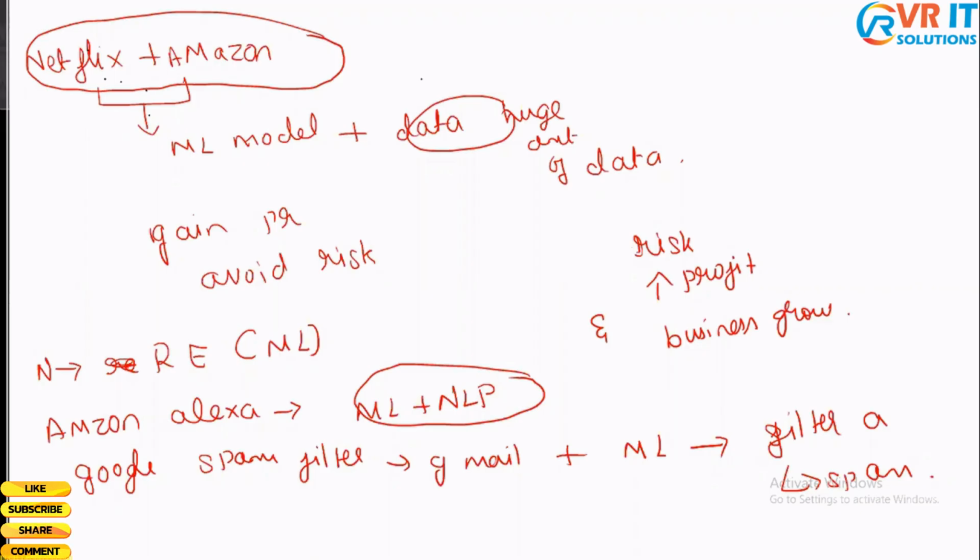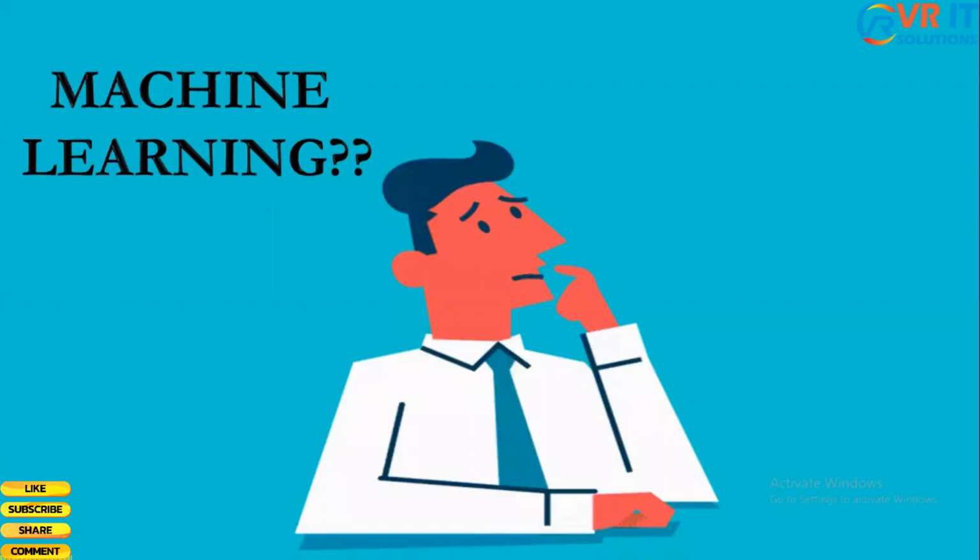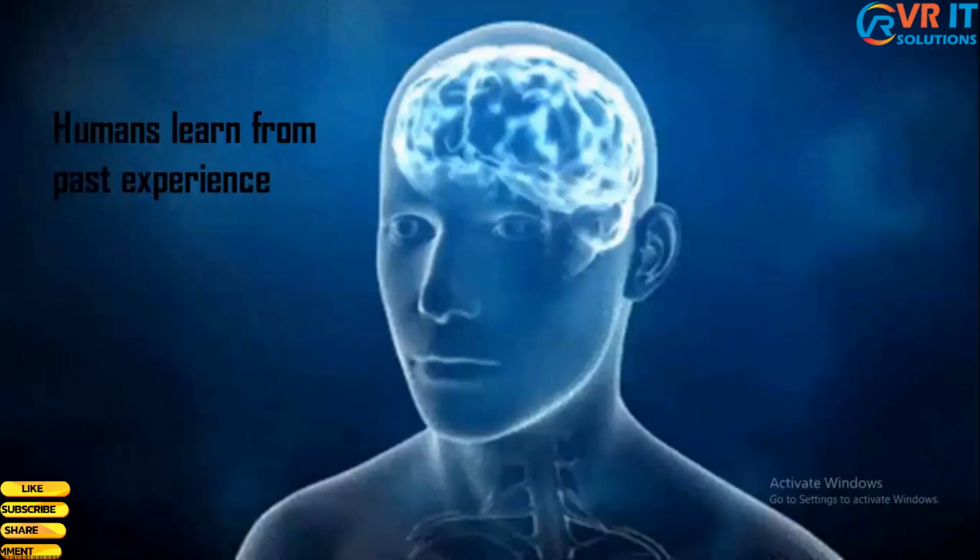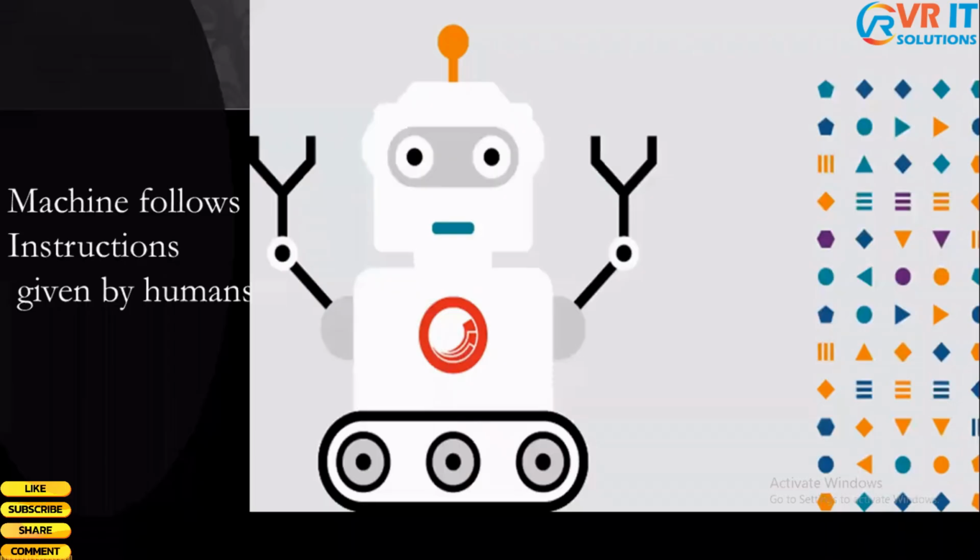So guys, now that you know why machine learning is important, let's look at what exactly machine learning is. We know that humans learn from past experience, while machines follow instructions given by humans, right? Now, the question is, can we get a computer to learn from past experience too? And yes, that is possible. How is that possible? That's what machine learning is. For our computers, the past experience would be the data that is being fed.